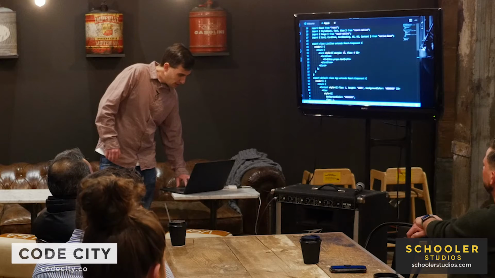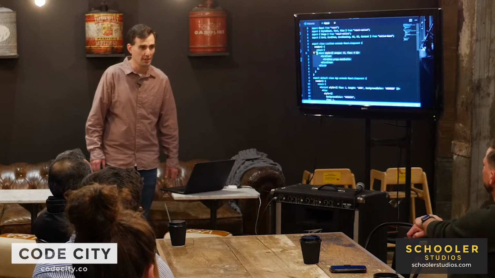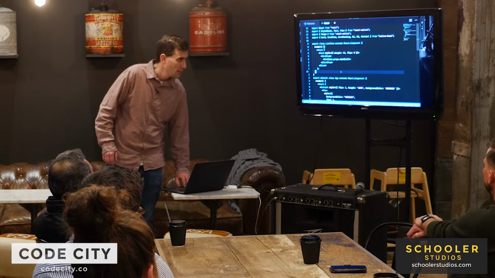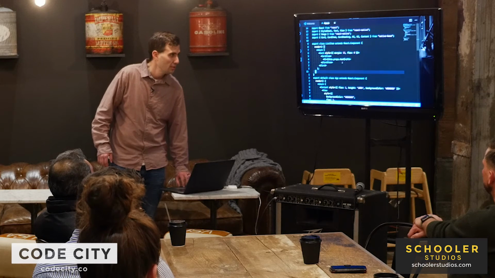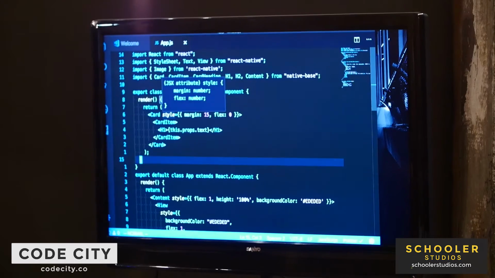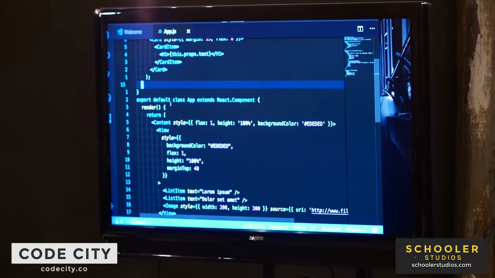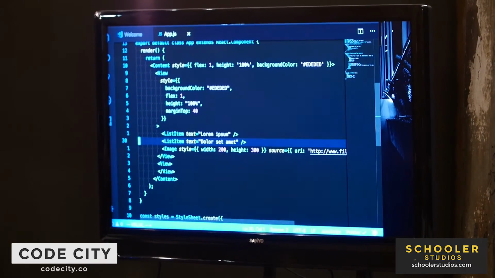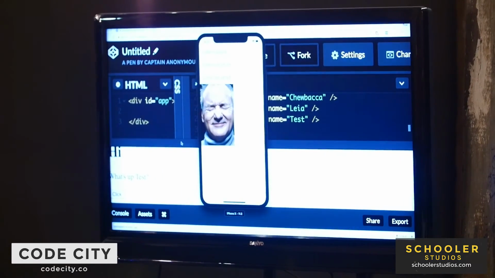You'll see here, if you're familiar with HTML, this code might look pretty familiar. It looks just like HTML and standard React, right? And so you'll see here we're doing the same thing where we have a class that extends React component. I have a render method and some React code called JSX that basically is saying this is what should be rendered. Same deal, if I wanted to add another list item, this has a much more web-like workflow.